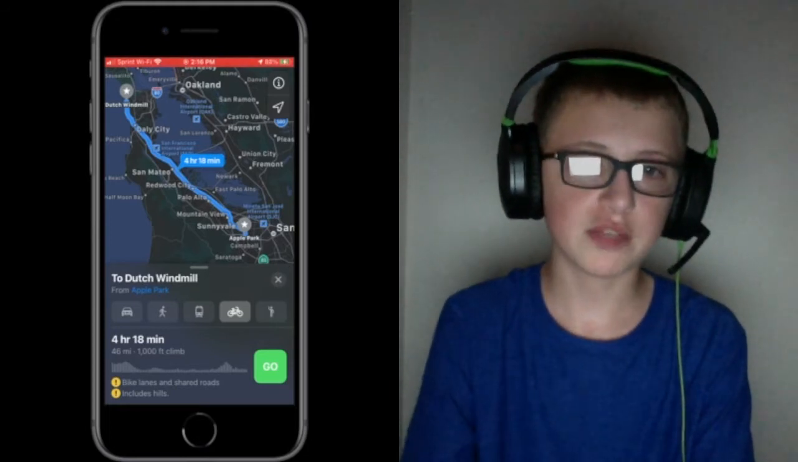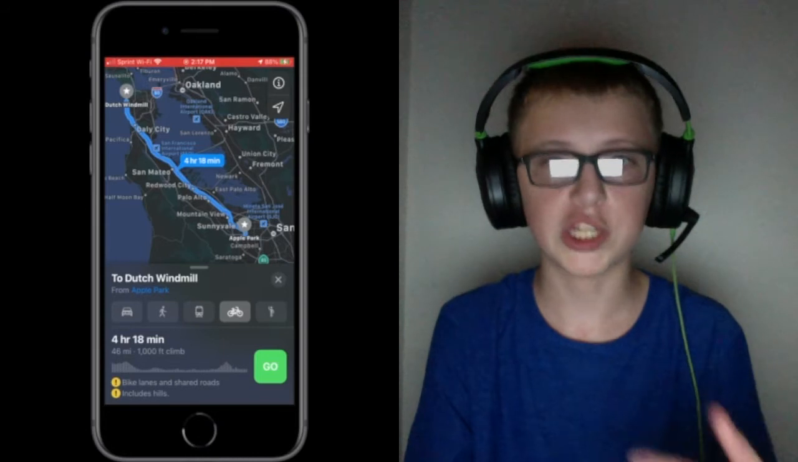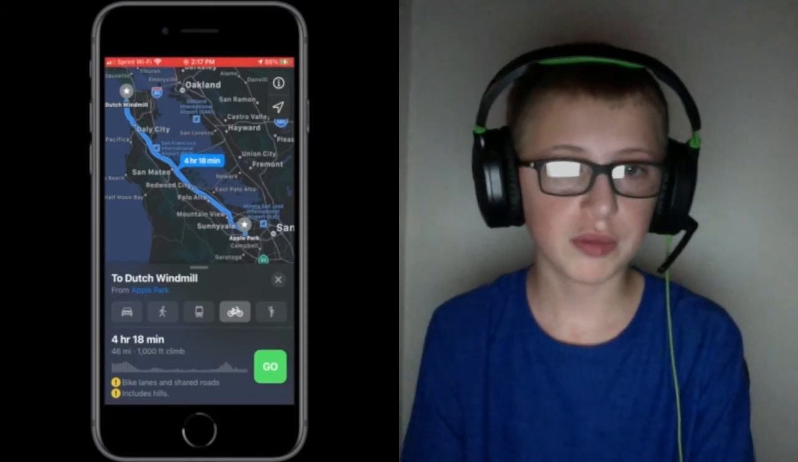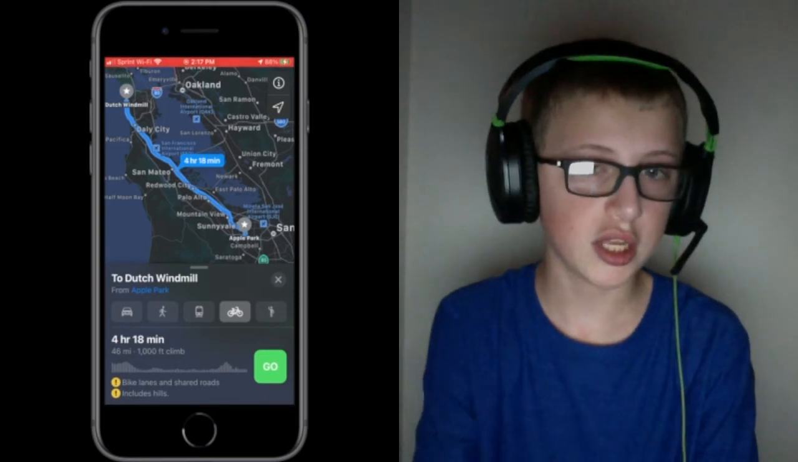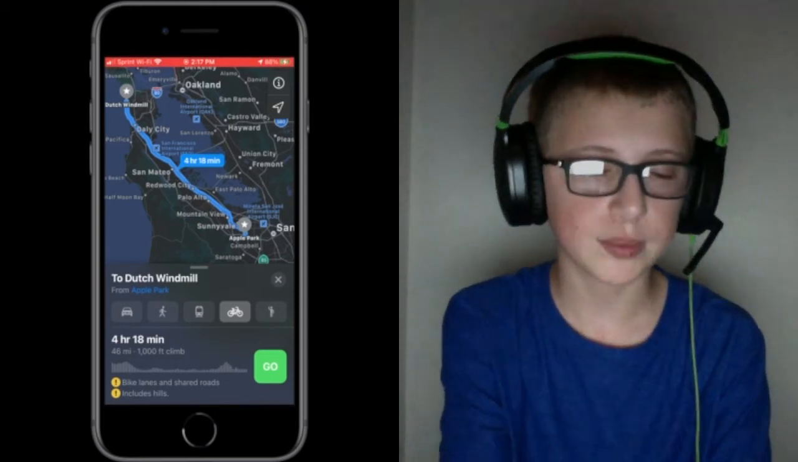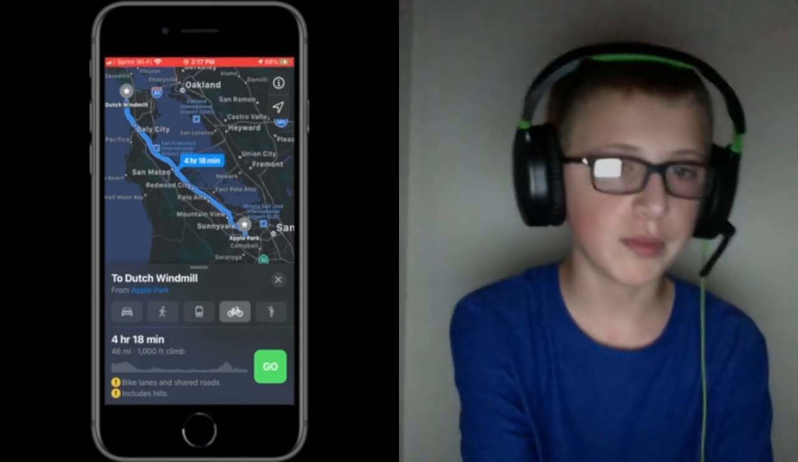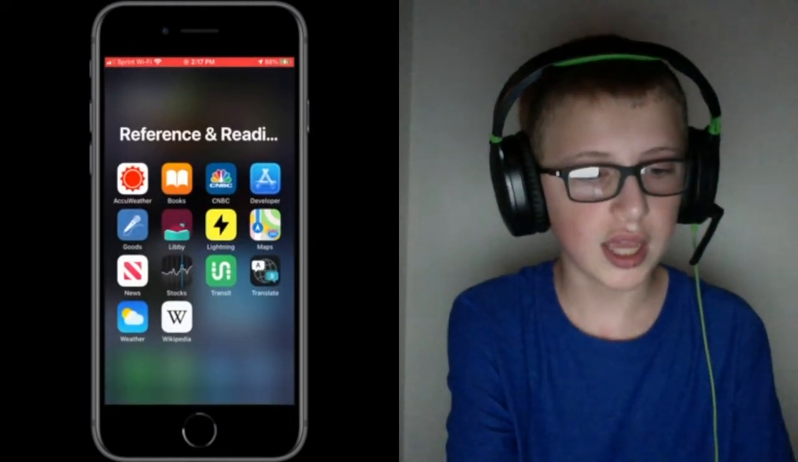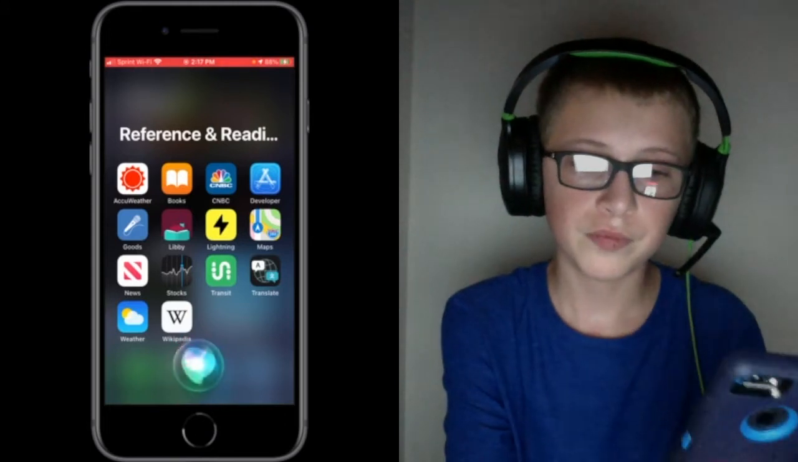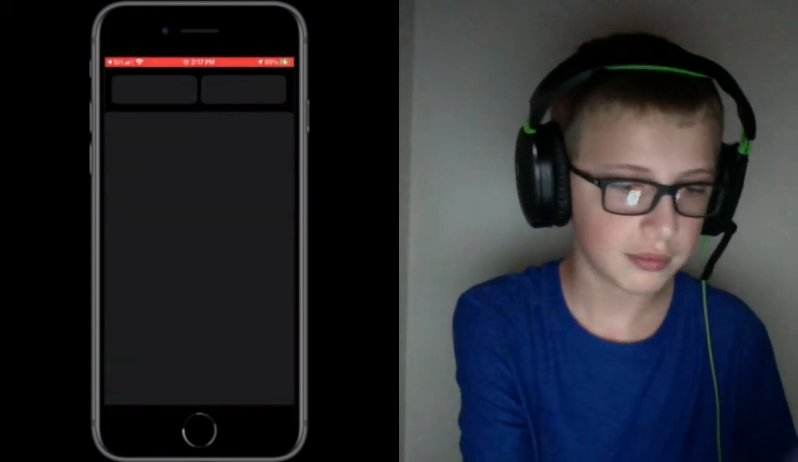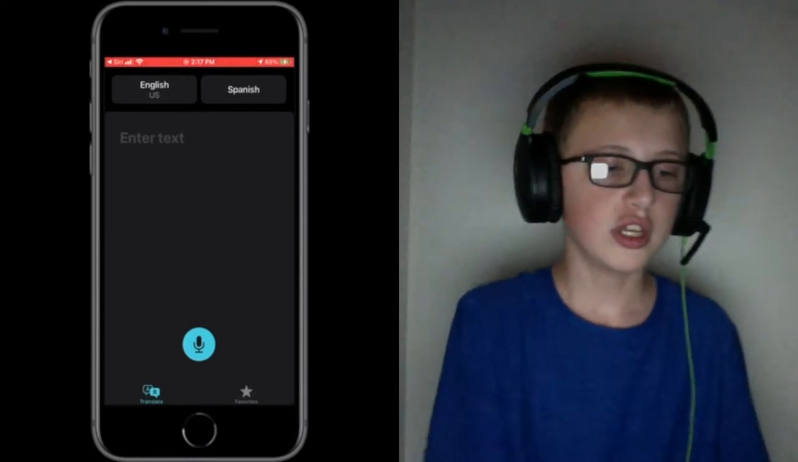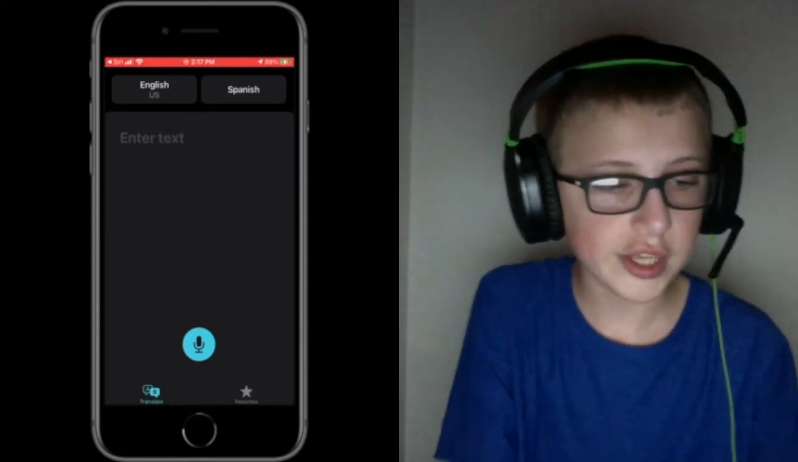Maps, the new map is available in more countries, so a more detailed map, which is nice. Location will be better. You won't need an internet connection, or if it has poor GPS signals, it will be better. And yeah, let's move on to our next app, which is Translate. That's right, there is a Translate app now on the iPhone, a possible competitor to Google Translate.